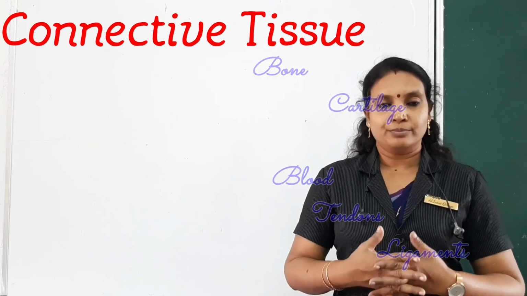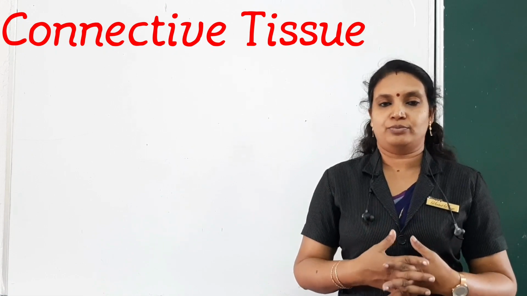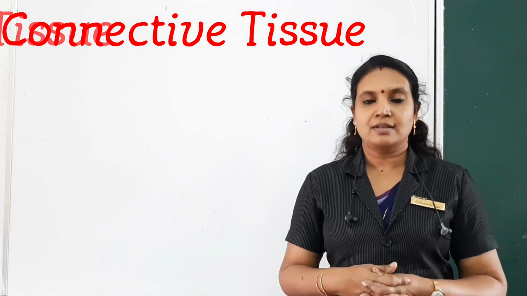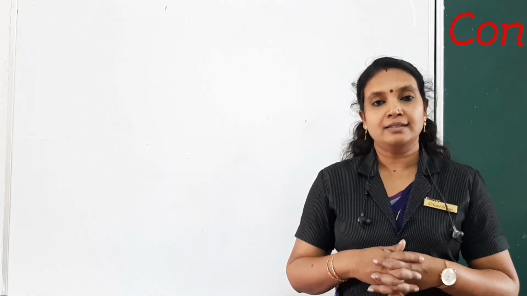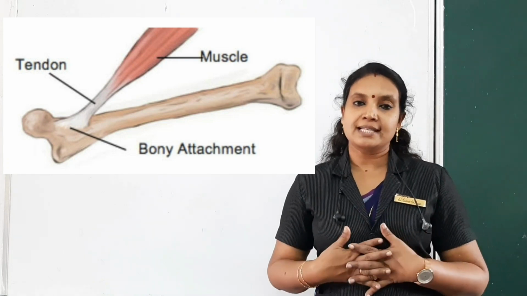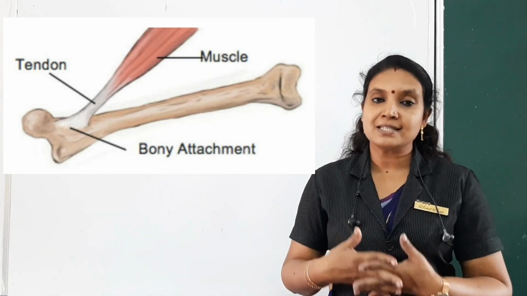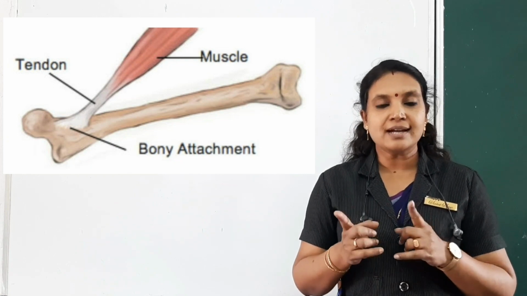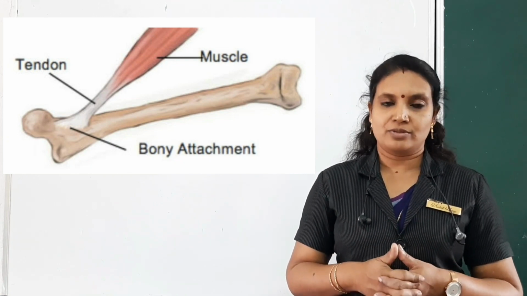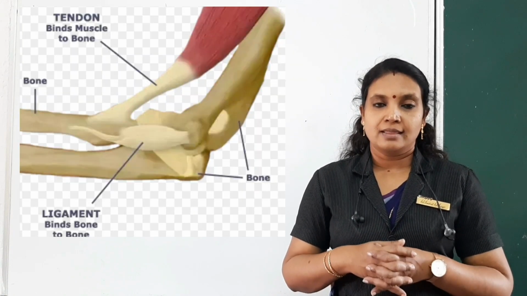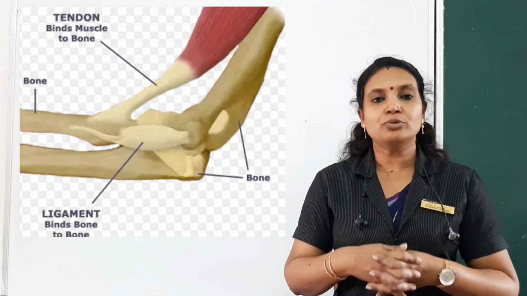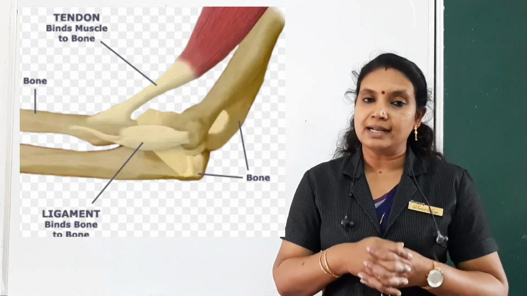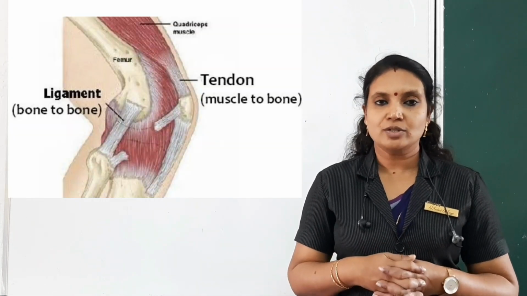So as I told you, their name indicates connective tissue. They connect different types of tissues. The tendons, have you heard about tendons? Tendons are the type of connective tissue which connects the muscular tissue or muscles to the bones. So it connects different types of tissues. In the same manner, the ligaments join the bones in a joint. So these two connective tissues connect different types of tissues.